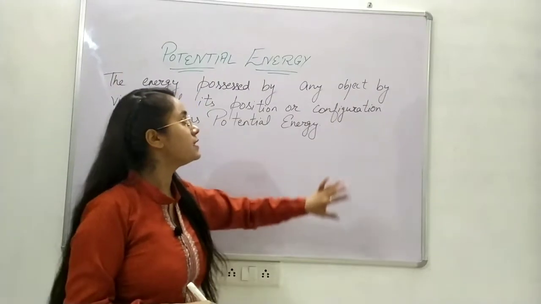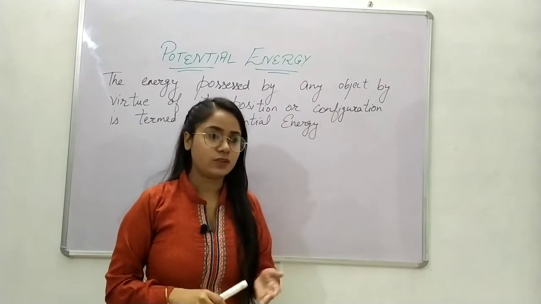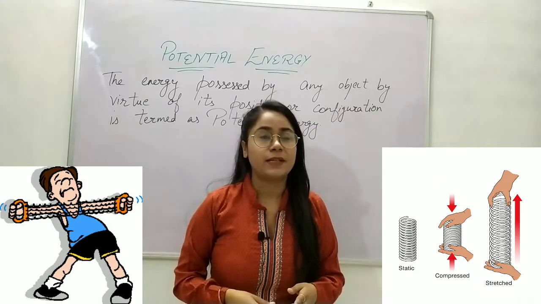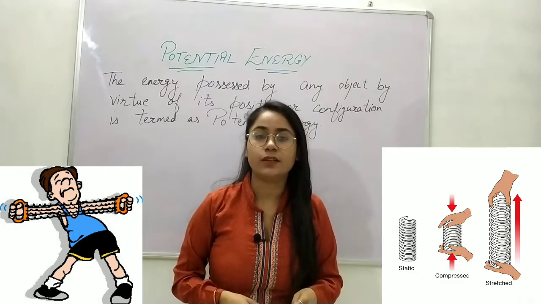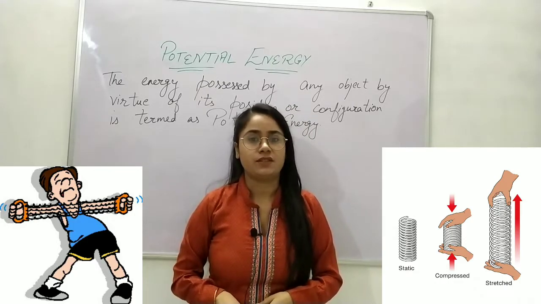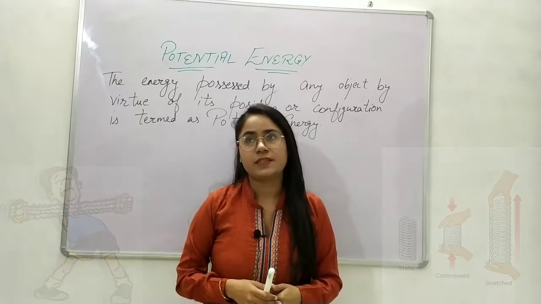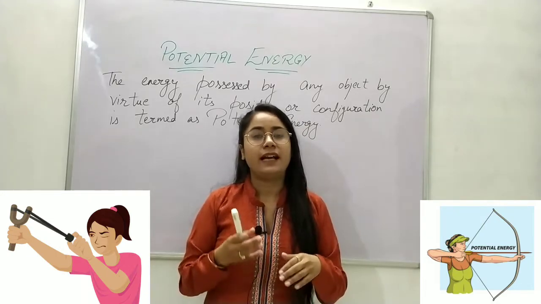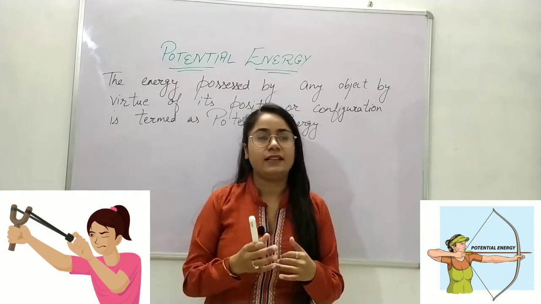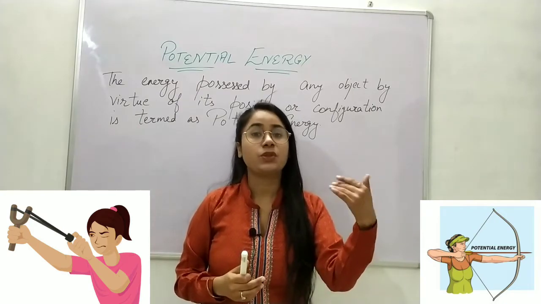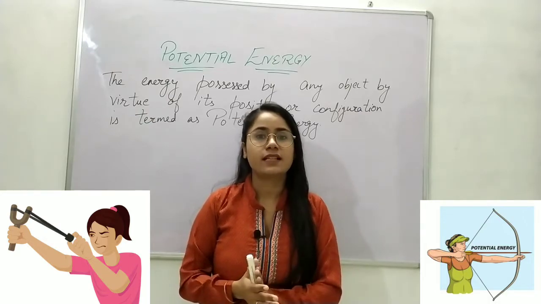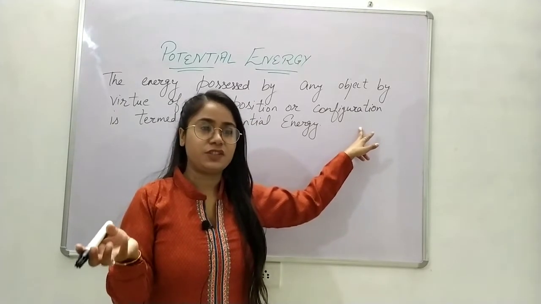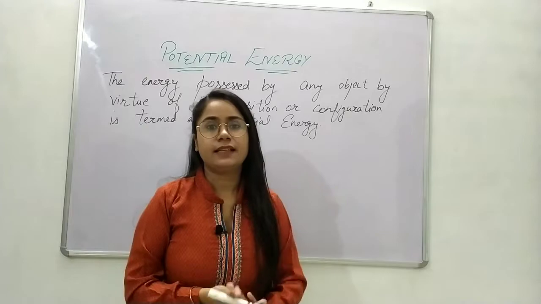Now the second term is configuration. Related to configuration, you can take the example of a coiled spring. The coiled spring present in a gramophone, in toys, in watches possesses some sort of potential energy. Similarly, the energy possessed by a stretched bow. A bow is first stretched, and then it is released, and the arrow moves with some velocity to hit the target. So this is also an example of potential energy related to configuration, that means the shape that the object is possessing.